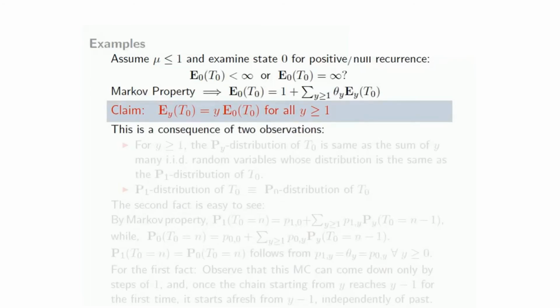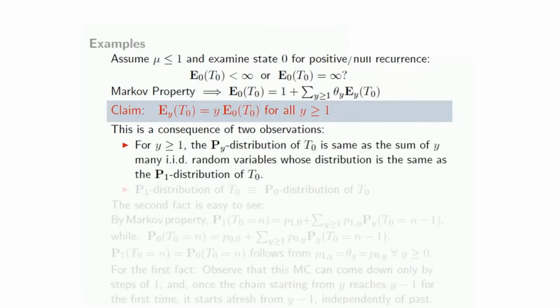So now my claim is that E_y T0 is the same as y times E_0 T0 for all y greater than or equal to 1. Why is that? This is a consequence of really two observations. For every y greater than or equal to 1, the P_y distribution of T0 is the same as the sum of y many IID random variables distributed as the P_1 distribution of T0. So we'll examine this. And the second fact is that the P_1 distribution of T0 is the same as the P_0 distribution of T0.